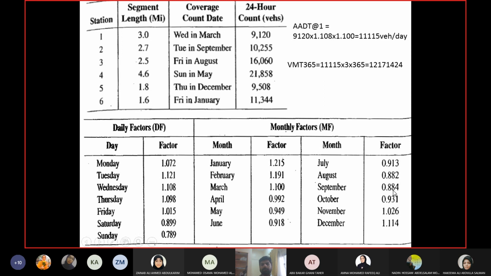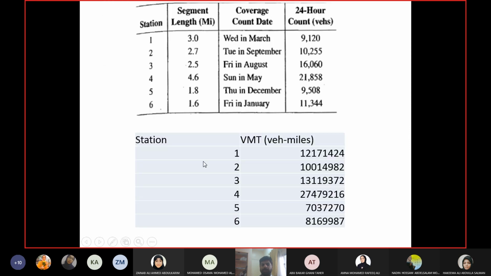Then you multiply with 2.7 and with 365, and you will get this: 10,014,982. So these are the total vehicle miles traveled for the entire year on these segments which have these coverage count locations.